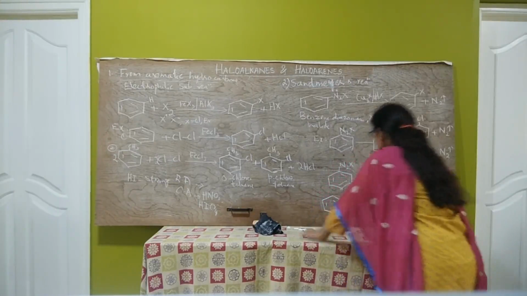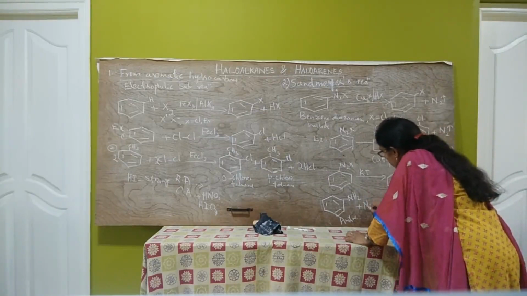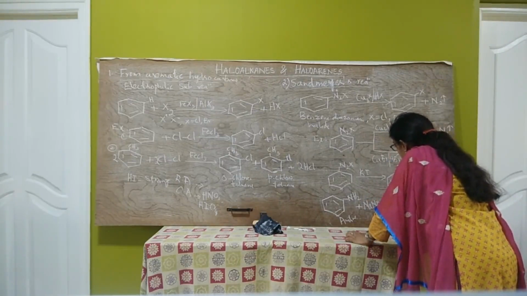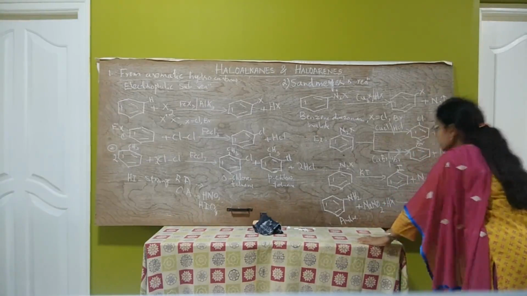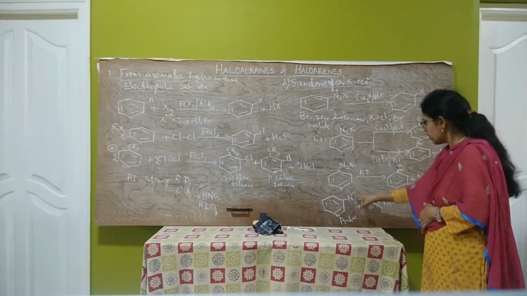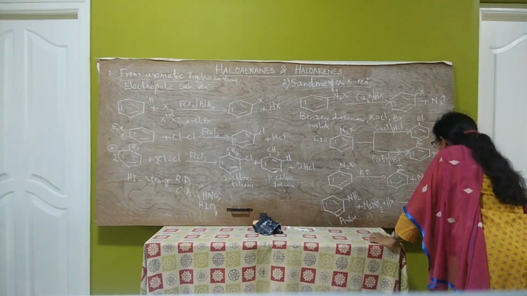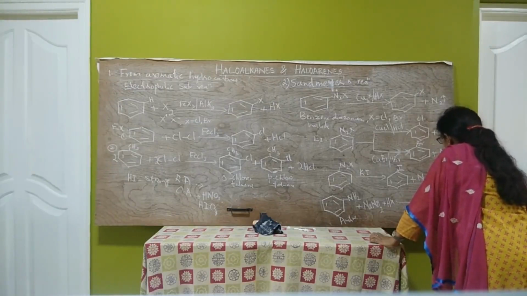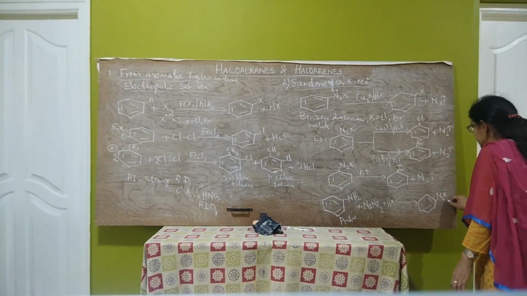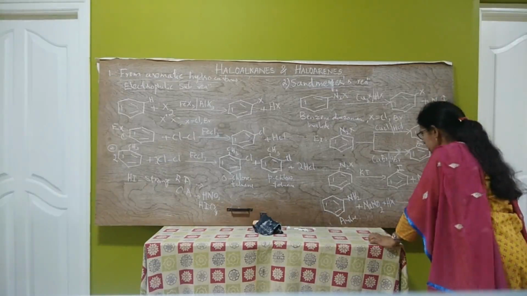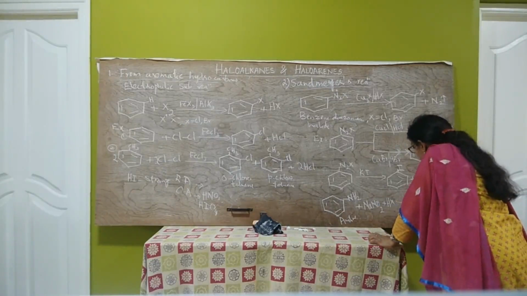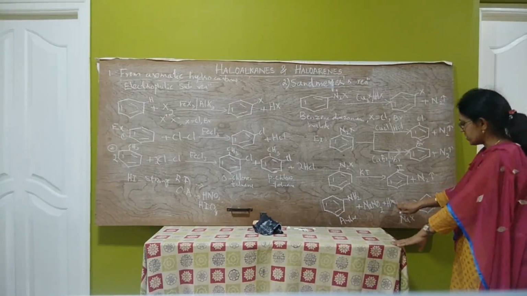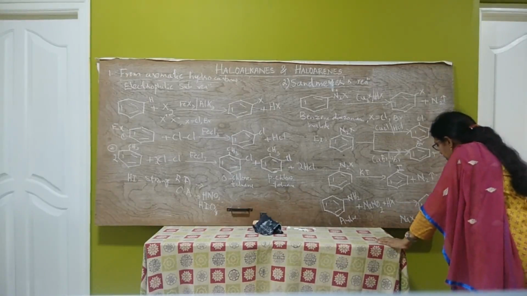When aniline is treated with sodium nitrite, NaNO2, and HX, hydrogen halide, we get benzene diazonium halide, C6H5N2X, plus NaX, or NaCl if we take HCl here, plus 2H2O.